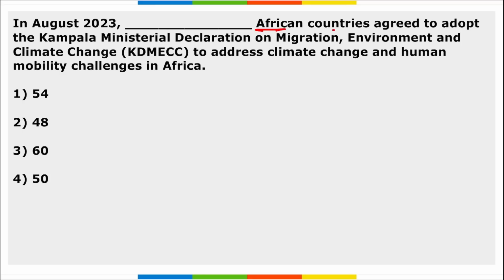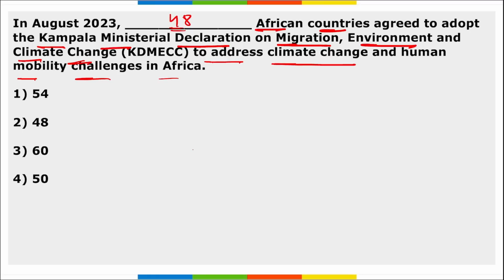Next, African countries agreed to adopt the Kampala Ministerial Declaration on Migration, Environment and Climate Change to address the climate change and human mobility challenges in Africa. It was 48 African countries that recently adopted the Declaration.